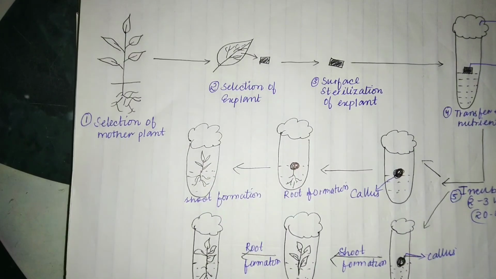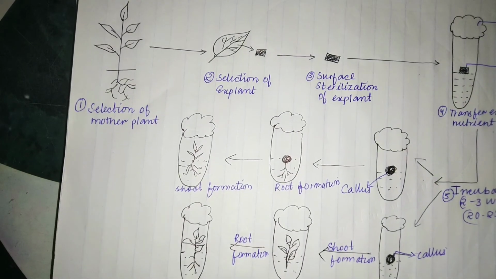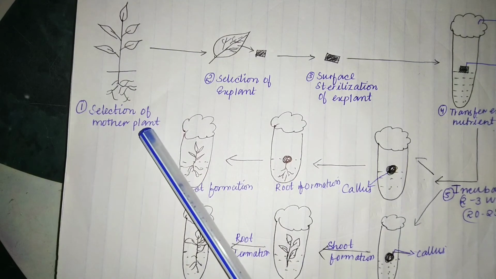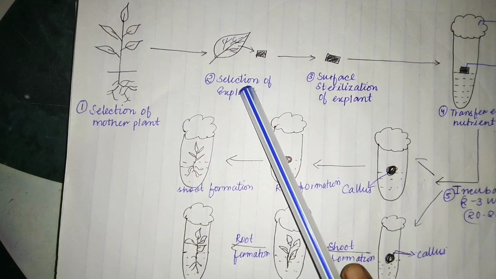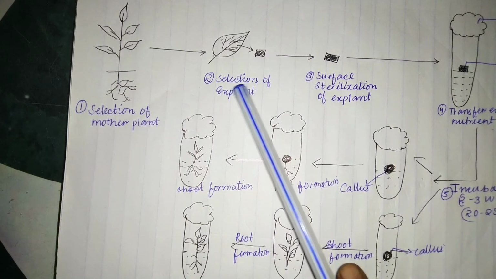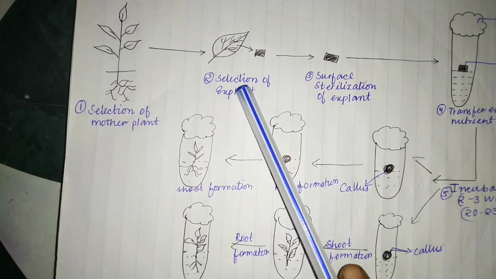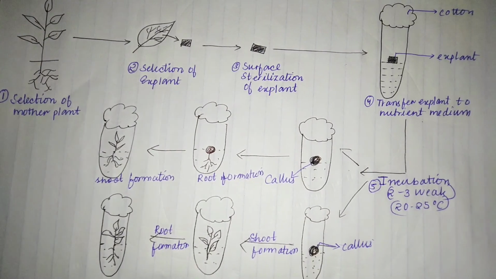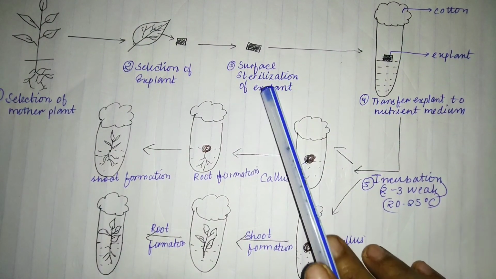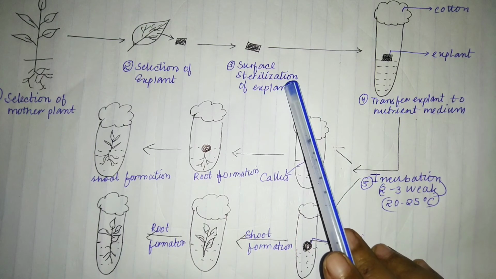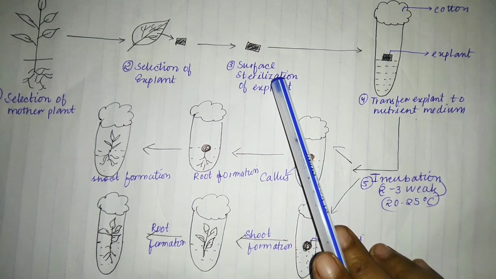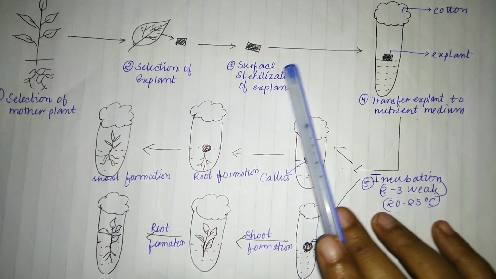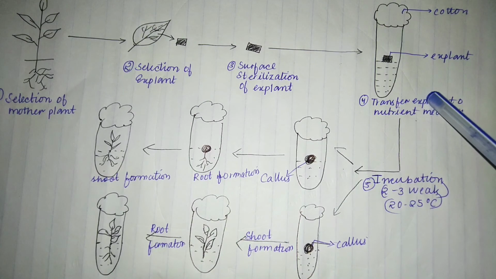The steps of organogenesis consist of 6 steps. The first step is the selection of the mother plant, which has to be under our observation. The second step is selection of the explant. The explant may be leaf, shoot, root, bud, etc. After the selection of the explant, it has to be surface sterilized so that all the microbes present on the surface will be destroyed. After the surface sterilization, the explant is transferred into the nutrient medium.